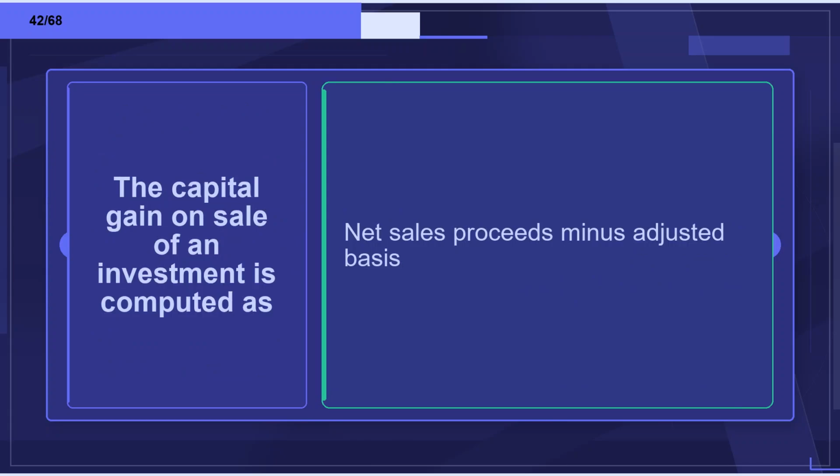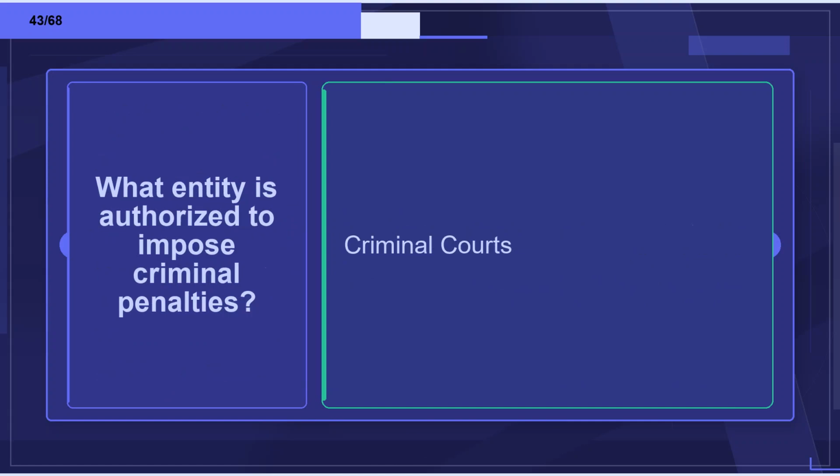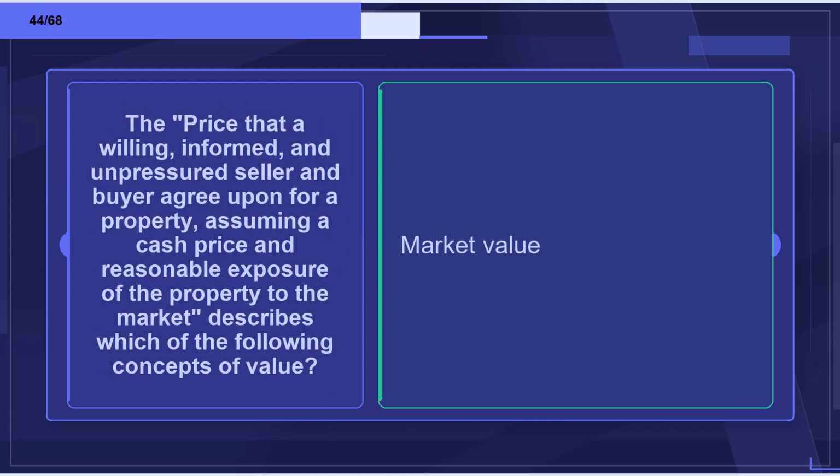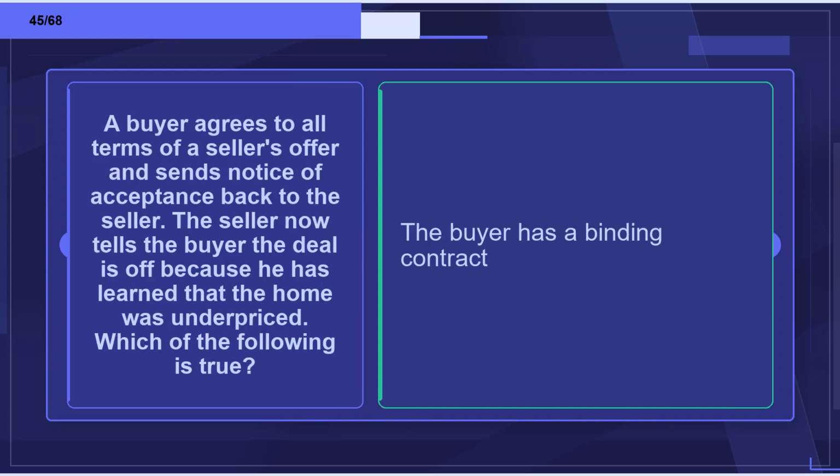Flashcard 42. Term: The capital gain on sale of an investment is computed as? Definition: net sales proceeds minus adjusted basis. Flashcard 43. Term: What entity is authorized to impose criminal penalties? Definition: Criminal courts. Flashcard 44. Term: The price that a willing, informed, and unpressured seller and buyer agree upon for a property, assuming a cash price and reasonable exposure of the property to the market, describes which of the following concepts of value? Definition: Market value.